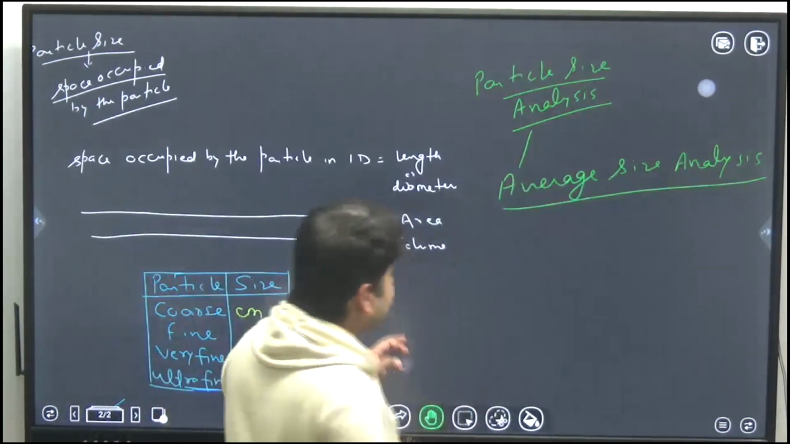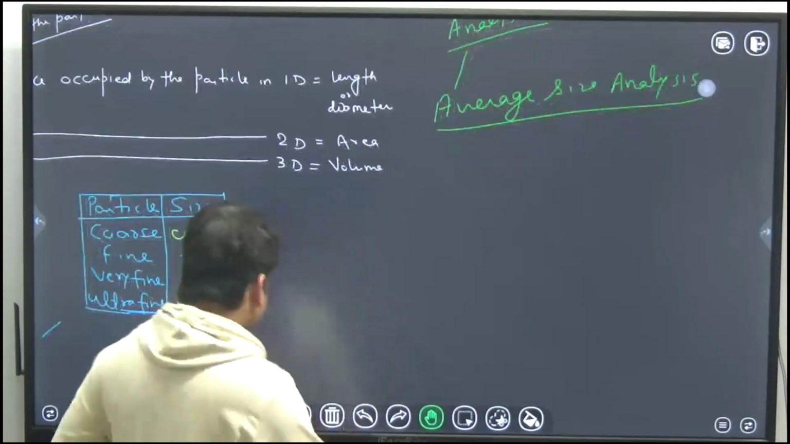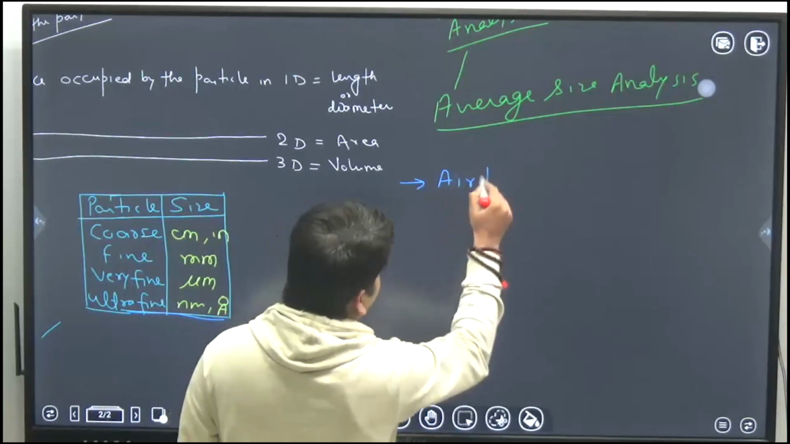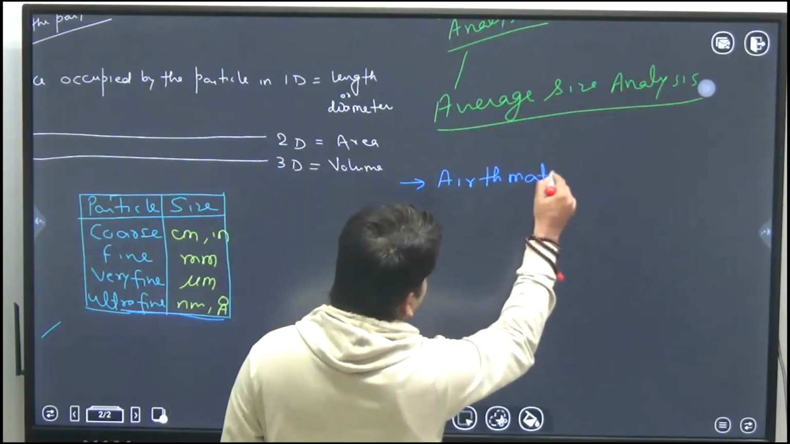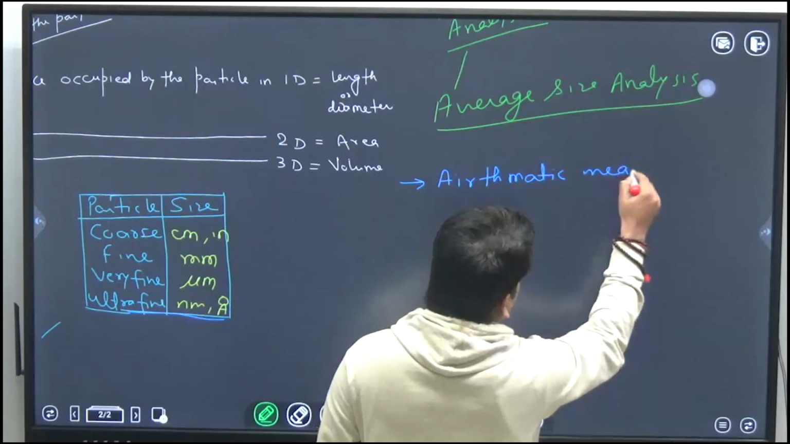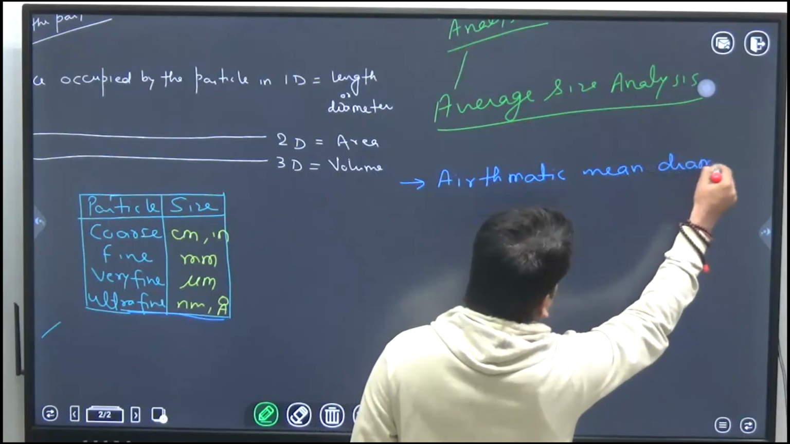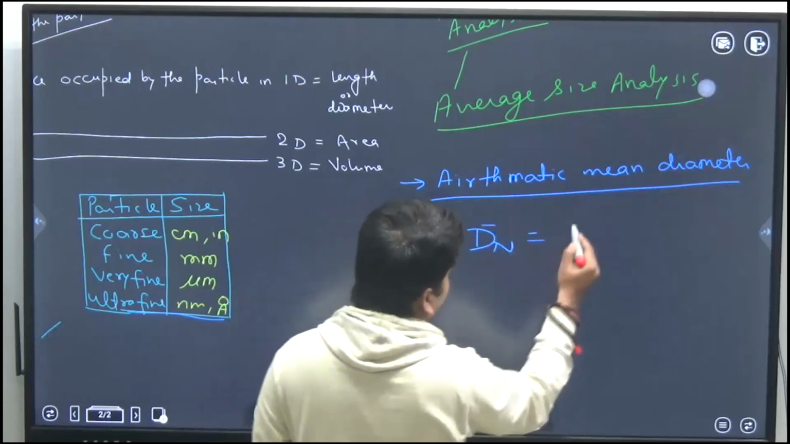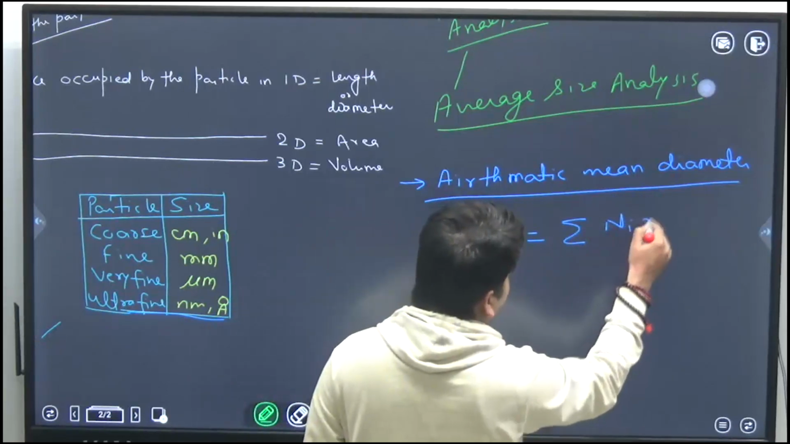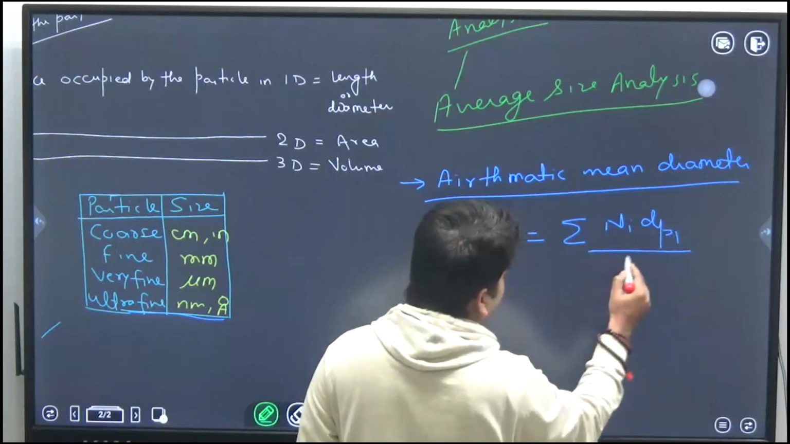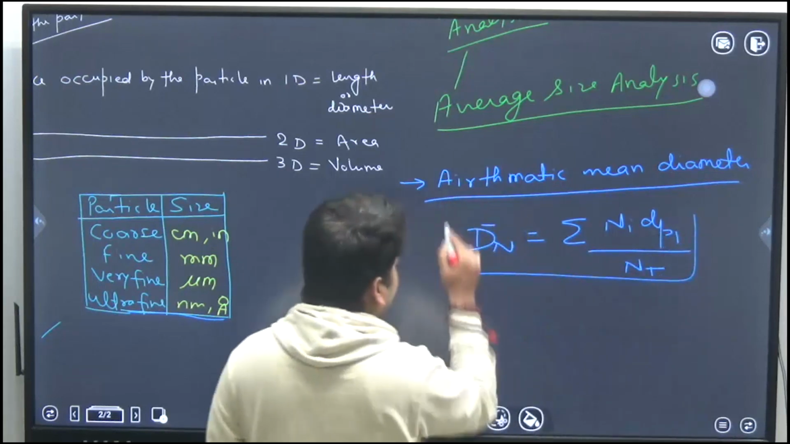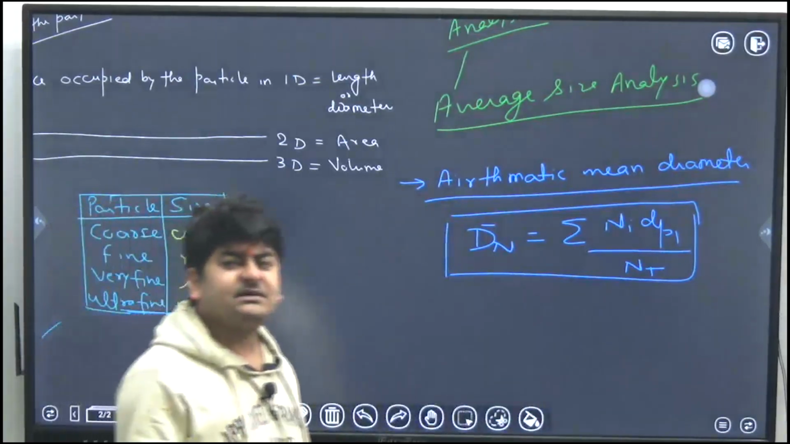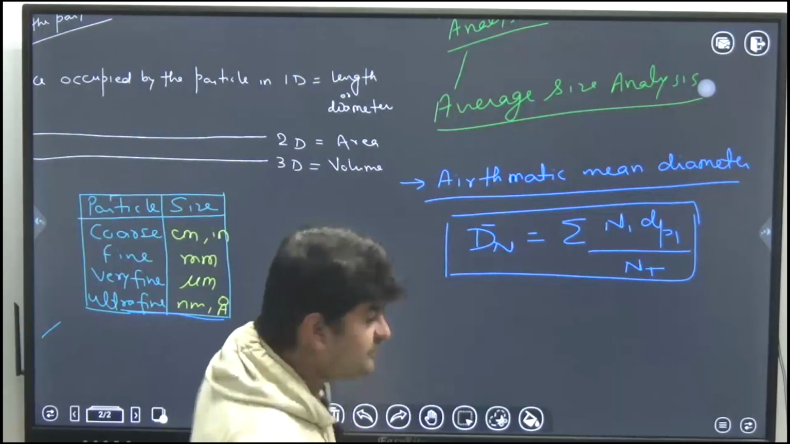And in average size analysis we have several methods. One is arithmetic mean diameter, which you can calculate as summation of Ni dpi over nt. Ni is the number of particles in the ith fraction, and dpi is the average diameter of particles in the ith fraction.